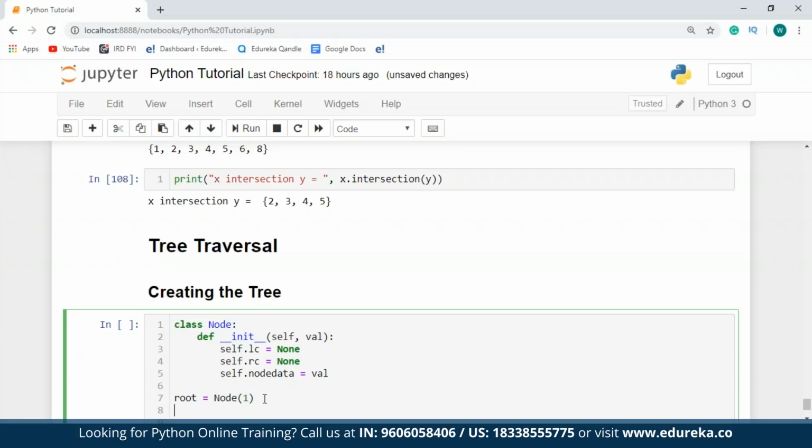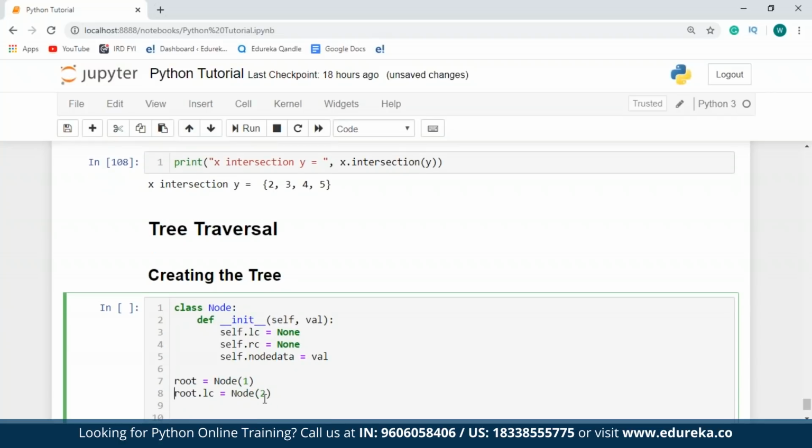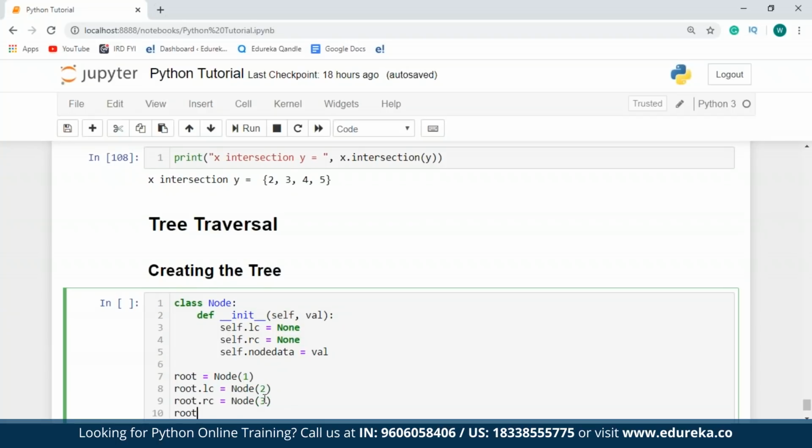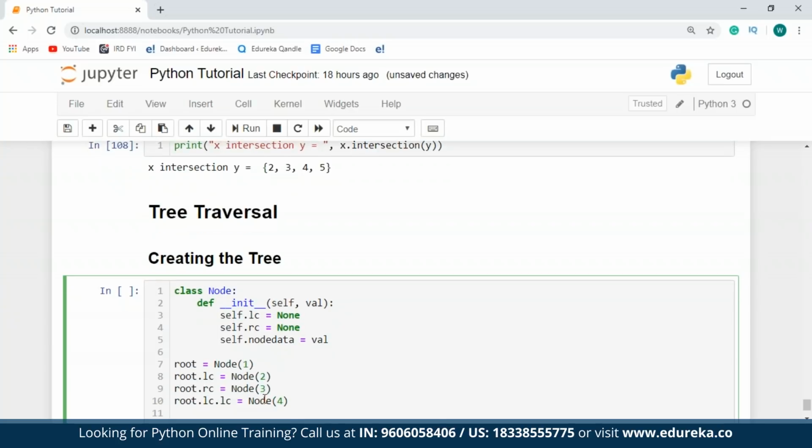So now what I'm going to do is root.leftChild will be equal to node of 2. And root.rightChild will be node of 3. So in my tree, the node 2 has another left child and a right child. So to create that, what I'm going to do is write down root.leftChild is equal to node 4. And finally, the right child of node 2 will be node 5. So I hope you guys are clear with this. Let me just draw this and explain this to you guys.